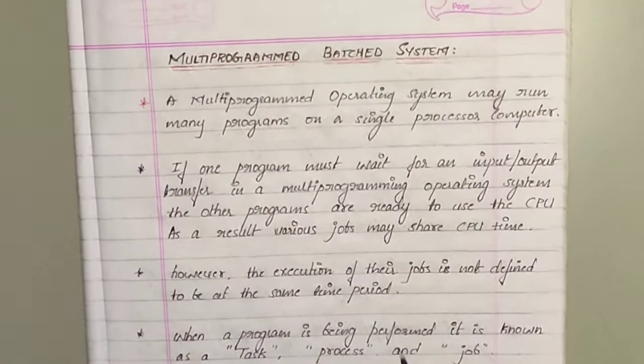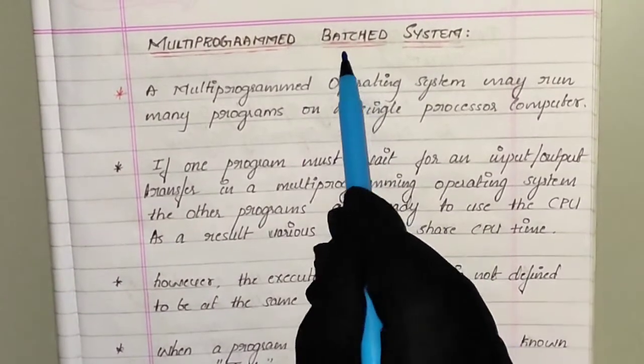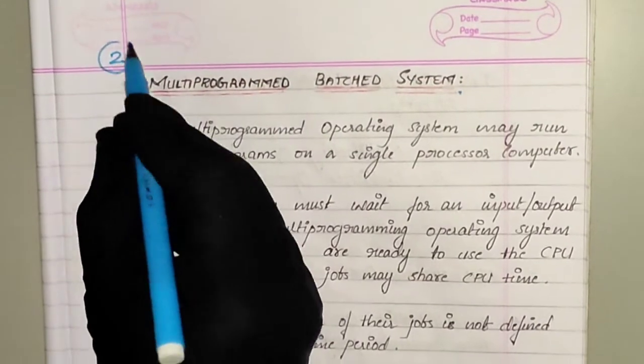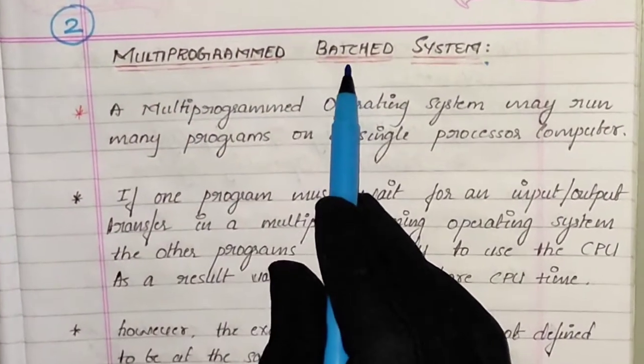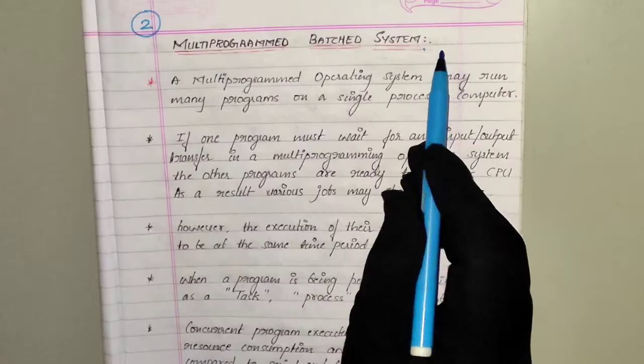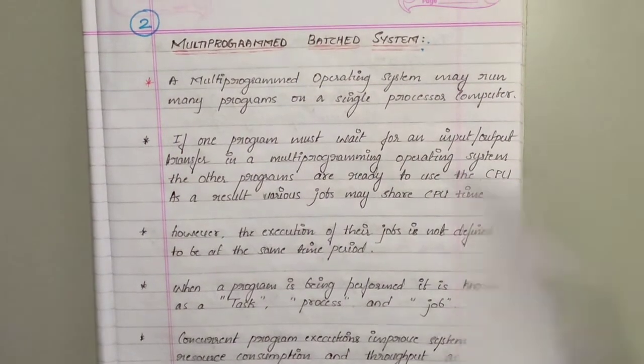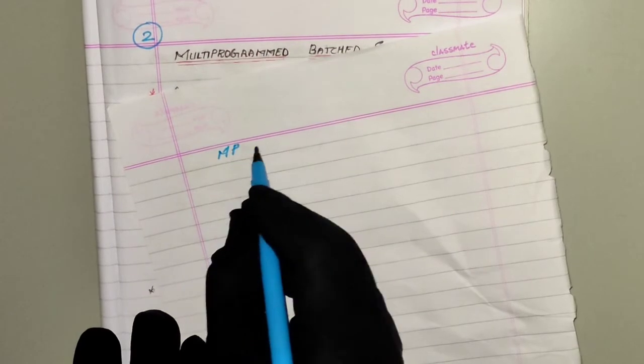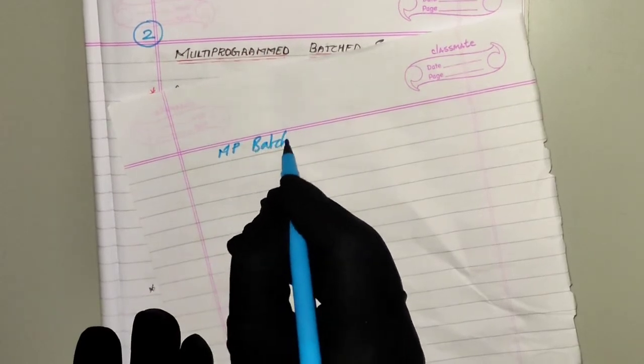So in my last video I have explained about batch operating system. Now this is the second type of operating system, that is multi-programmed batch system. Okay, so multi-program batch system.